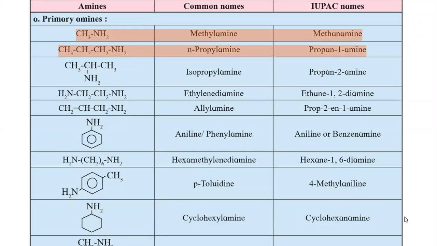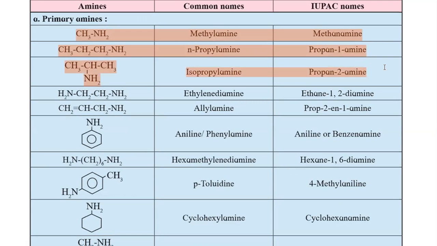Second example is CH3CH2CH2NH2. It is a 3 carbon containing alkyl group. The name is given as n-propylamine. n stands for normal or straight chain, and the IUPAC name is propan-1-amine.